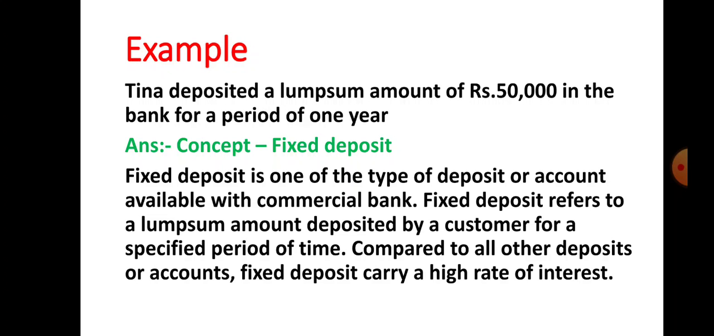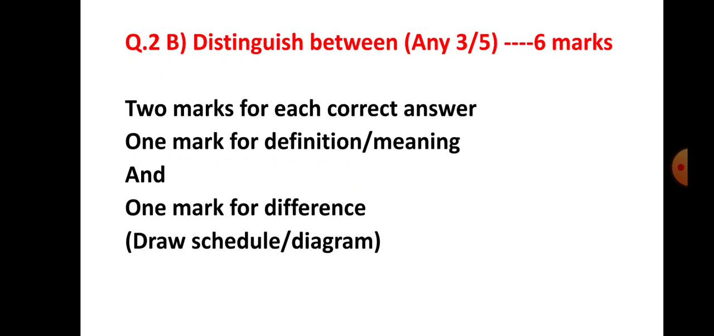So for explanation also you will get 1 mark. So 1 plus 1 is equal to 2. In this question you have to identify the concept first and then write the explanation of the concept. So this is for 2 marks. Now let us see the question number 2b.